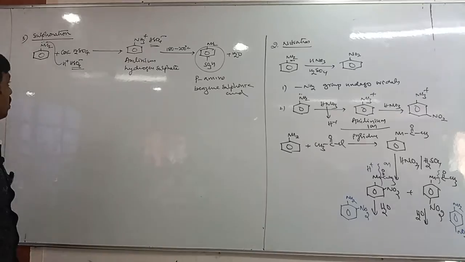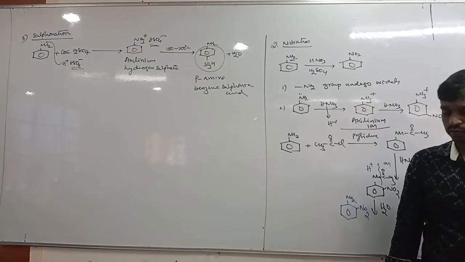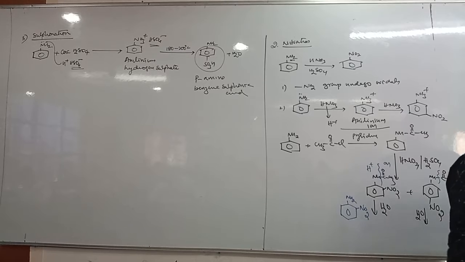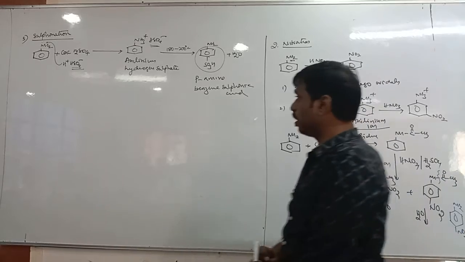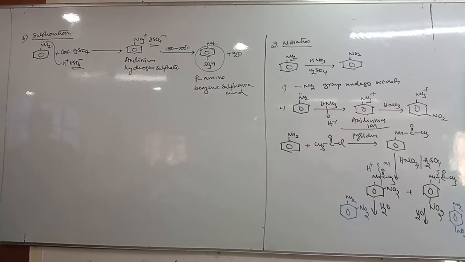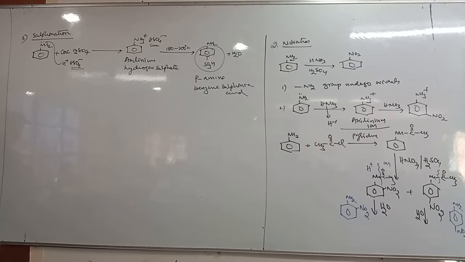Okay, right. Aniline reacts with concentrated sulfuric acid to form anilinium hydrogen sulfate, which is heated at what temperature? 180 to 200 degrees Celsius, to form para-amino benzene sulfonic acid. Para-amino benzene sulfonic acid.